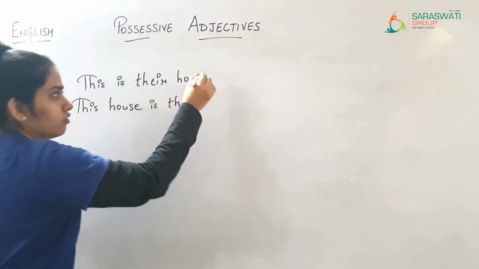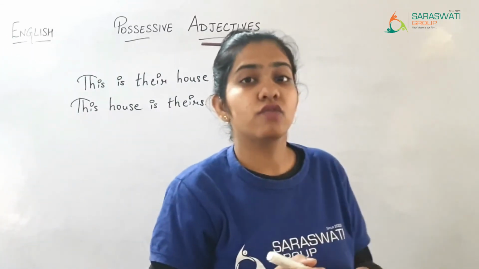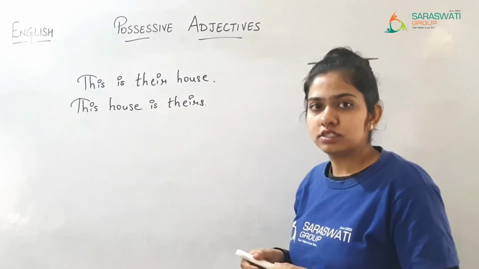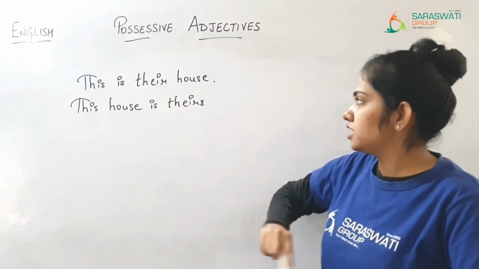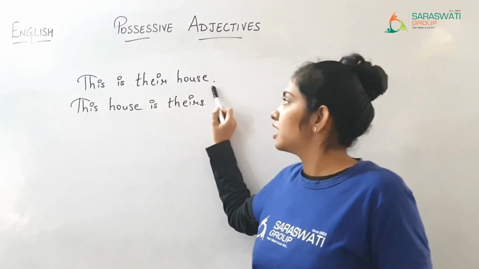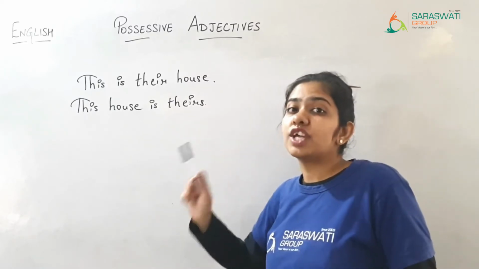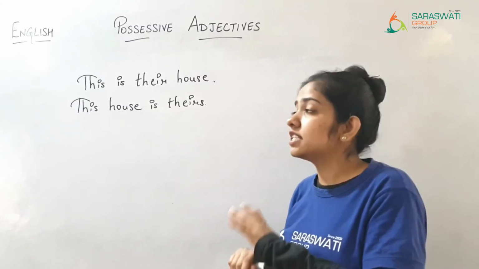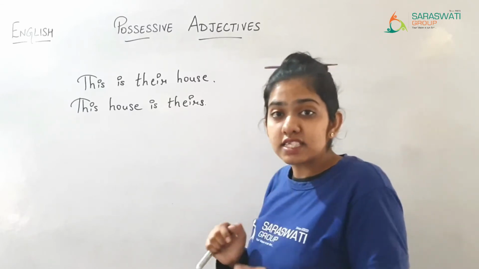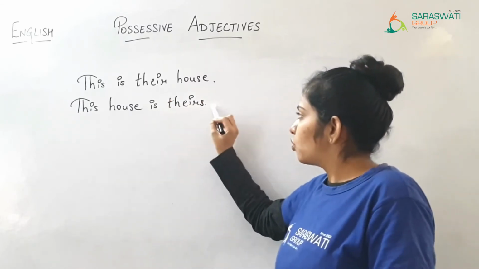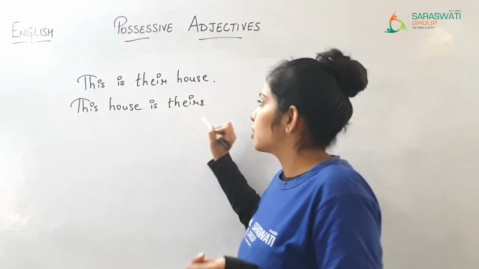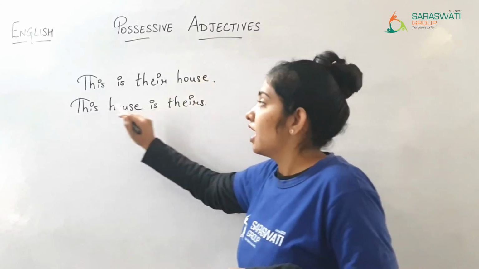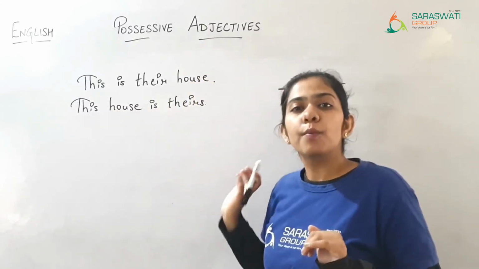Now can you identify which is the possessive pronoun and which is the possessive adjective? Yes, you can identify, because here house is a noun and we have used the possessive adjective just before the noun. And one more thing, in possessive adjective we are not using s. In possessive pronoun s will come. So yes, we can easily identify this. This sentence is possessive adjective and this sentence is possessive pronoun.